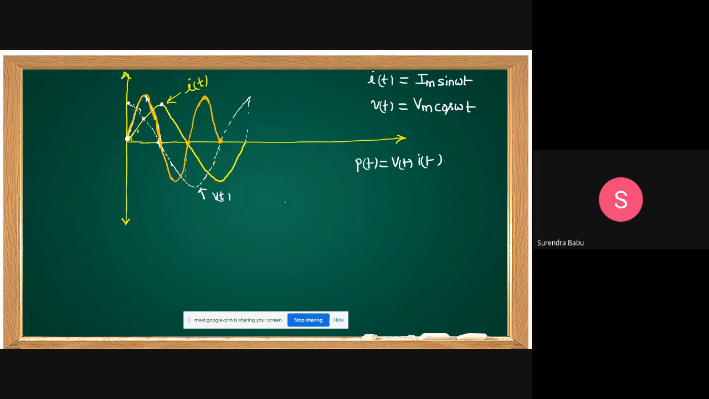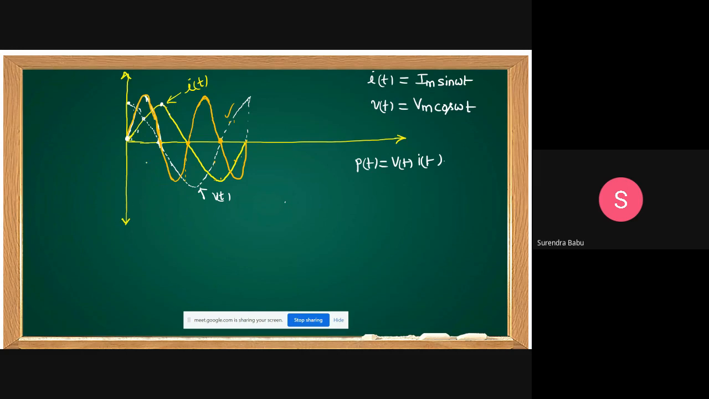I am multiplying current into voltage. Understand or not? But here voltage is 0, so voltage into current is 0, because current is 0 here. Voltage is 0 at this point. Next. Positive, negative. Multiply these two. Positive, negative is negative. Then at this point, again it goes to 0.